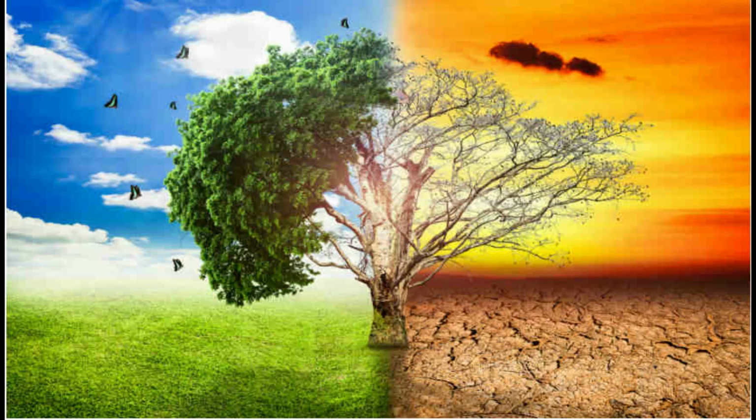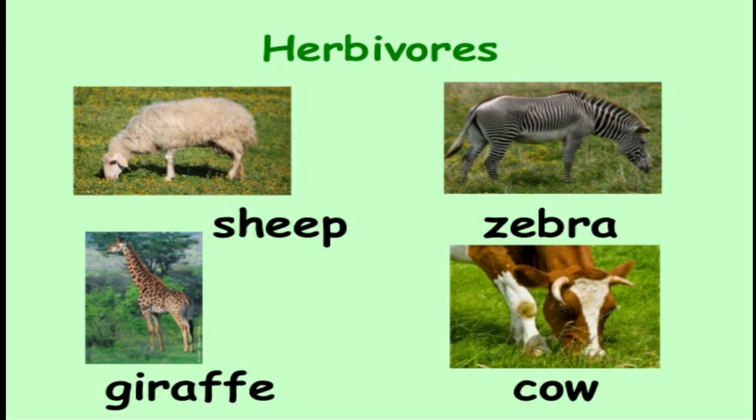Balance in nature. In nature, there must be a balance among producers, consumers, and decomposers. If all plants are destroyed, what would happen to the herbivores? They would starve.